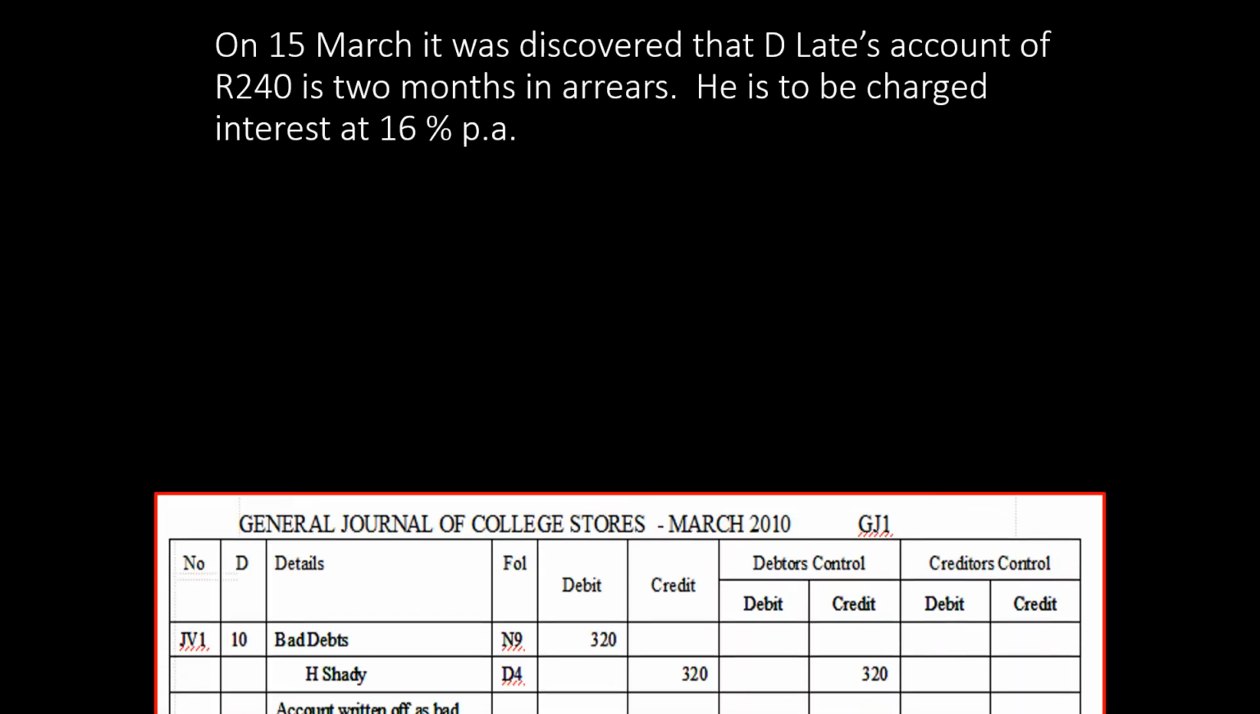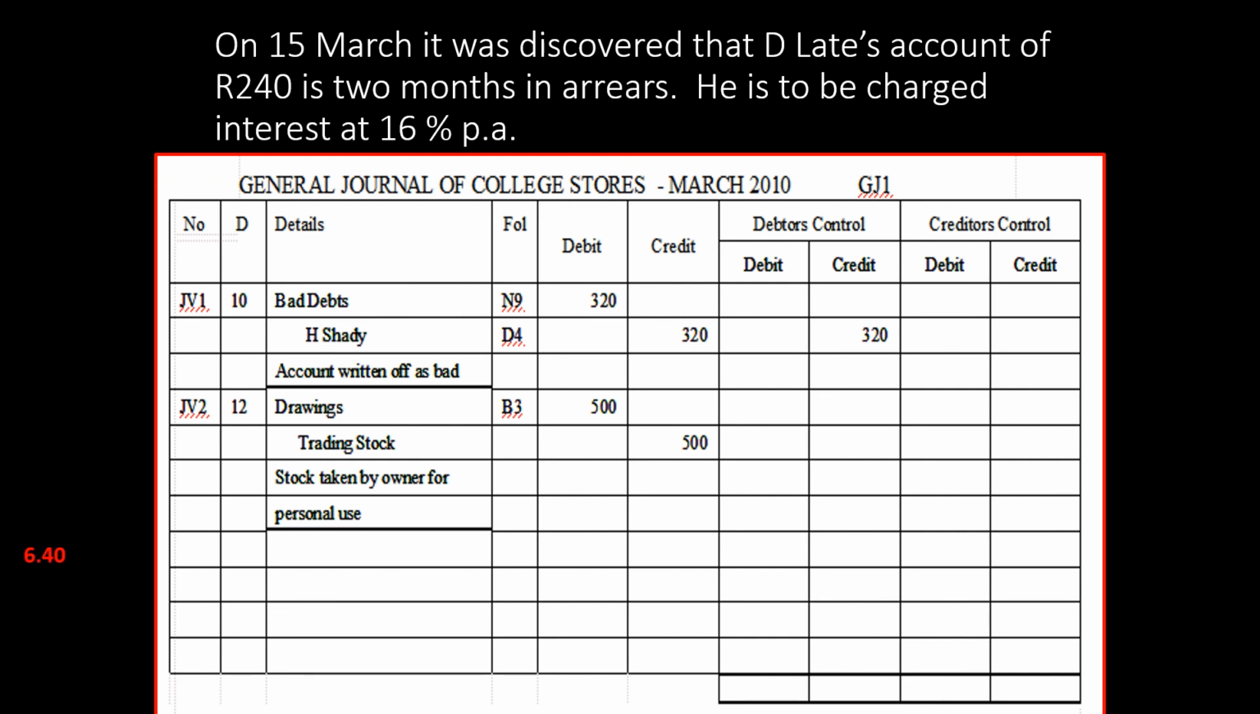So how do we record this transaction? We debit D Late with 6 Rand 40 in the debtor's ledger as well as the debtor's control, and we credit interest income in our general ledger with 6 Rand 40, and our narration is interest charged at 16% per annum for 2 months. Remember, what do we do next? We underline.